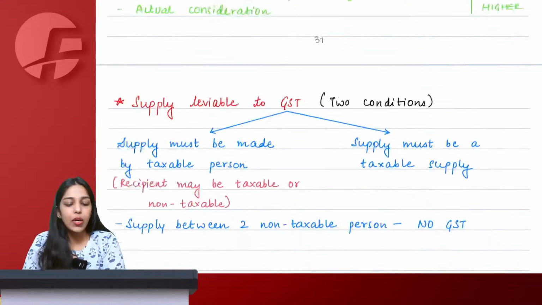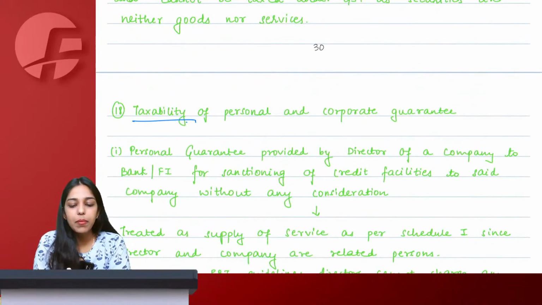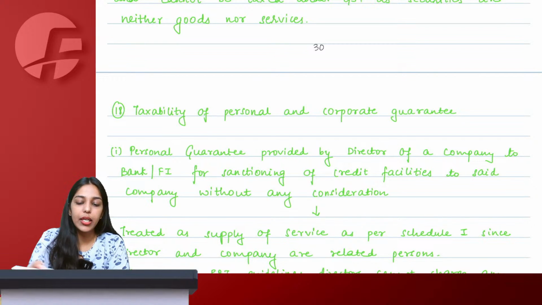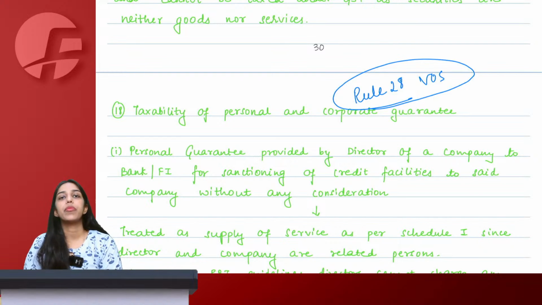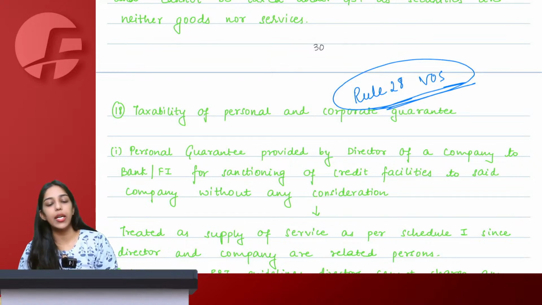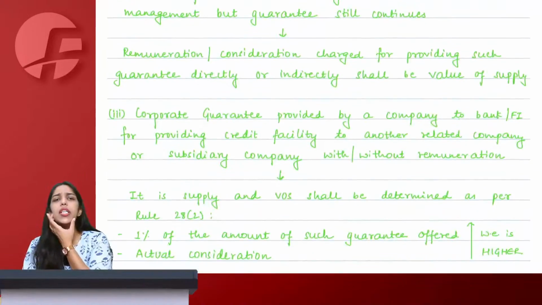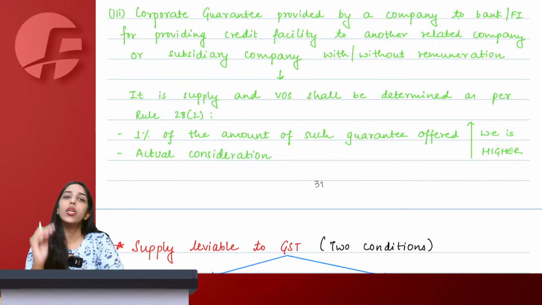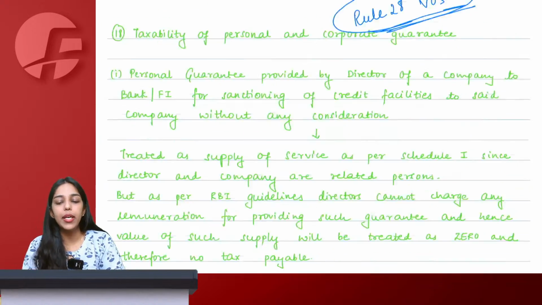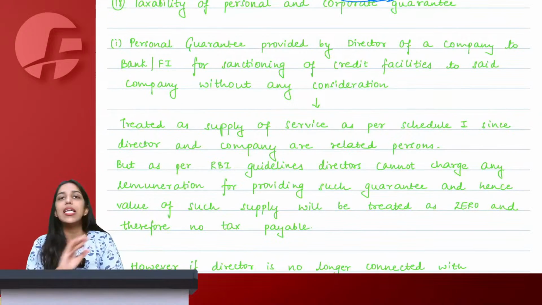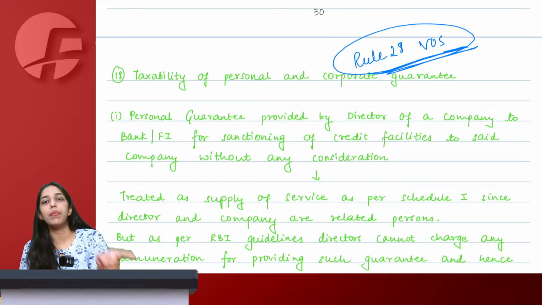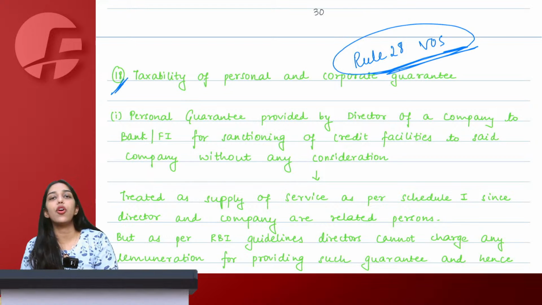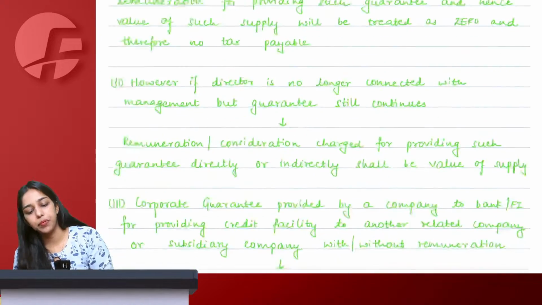Alright. Now the last part of the chapter, which is taxability of personal and corporate guarantee. You can just write here: Rule 28, value of supply chapter. I will bring you back here once we complete the value of supply chapter, Rule 28. I'm not even giving you an overview right now because this will be more clear to you once we complete Rule 28 of value of supply. So for now, you can just leave this page and give a reference to the value of supply chapter. Once we complete that part, I will bring you back here to this taxability of personal and corporate guarantee.